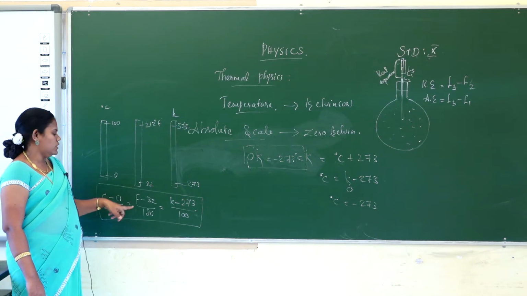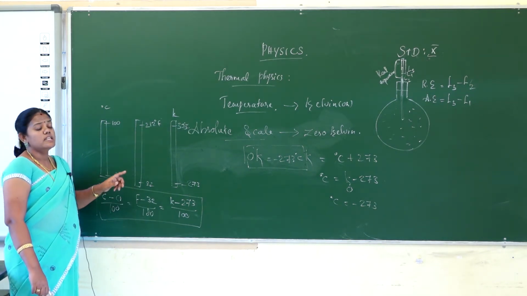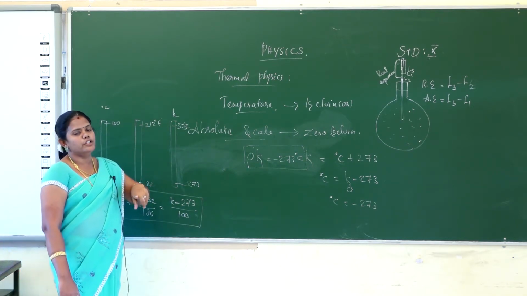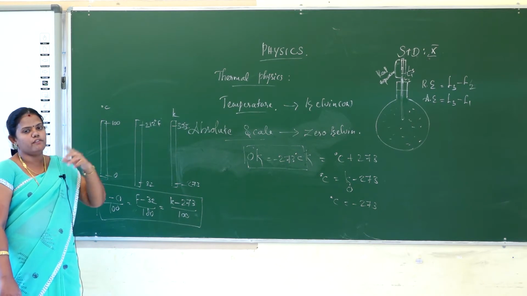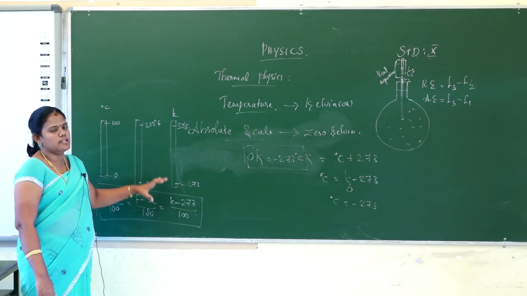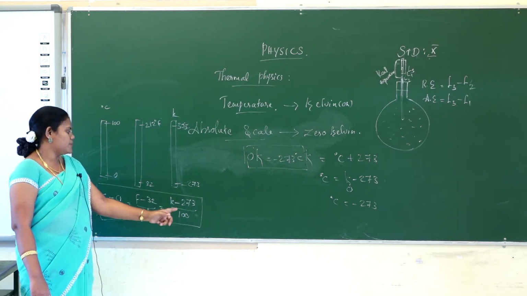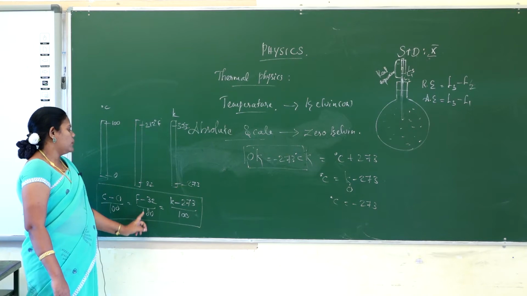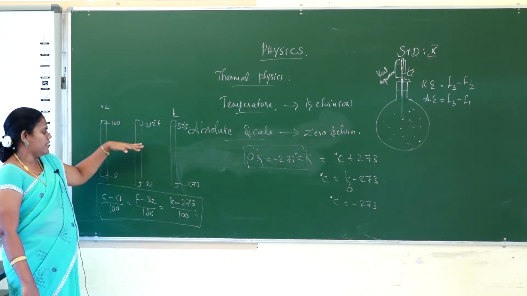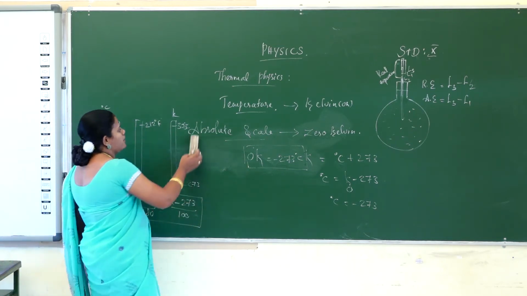You should understand it clearly, and then you can easily convert degree Celsius to Kelvin, Kelvin to degree Celsius, Kelvin to Fahrenheit, Fahrenheit to Kelvin, and Fahrenheit to degree Celsius. You should know that formula to easily convert from one form to another. Okay. So the three different scales are degree Celsius, Fahrenheit and Kelvin. Note down the three scales and their relation, and then learn it thoroughly.